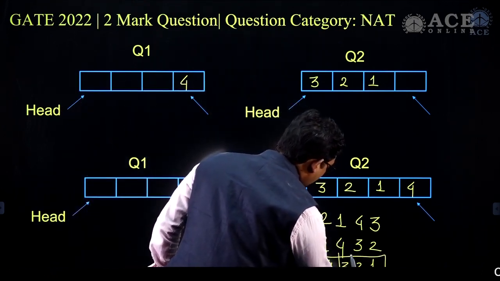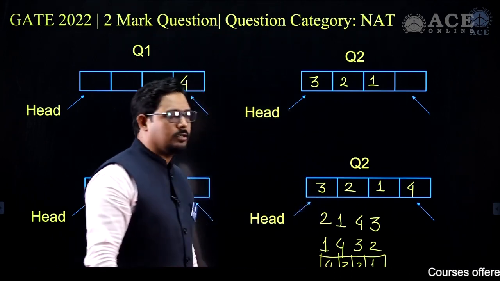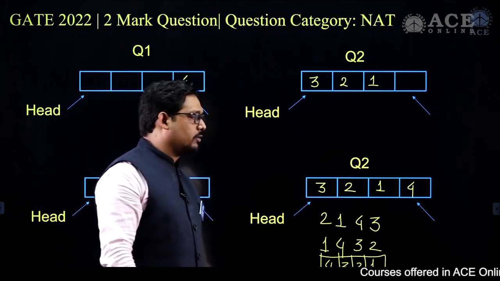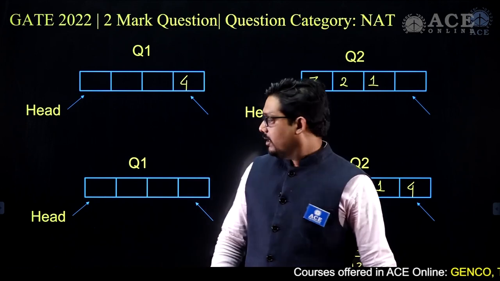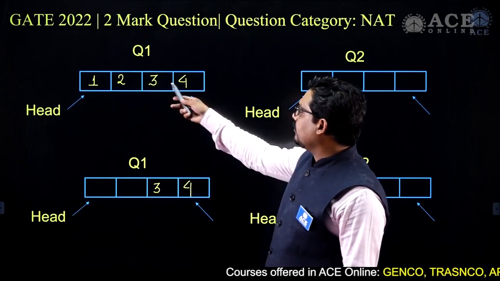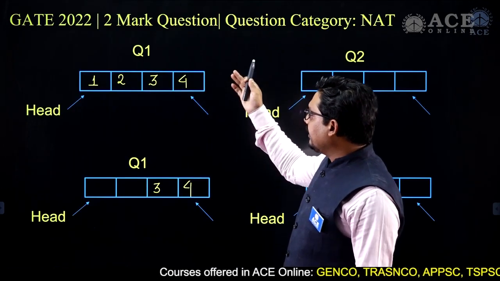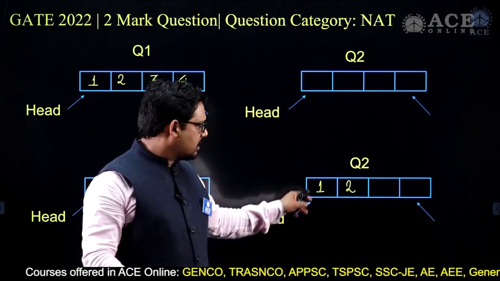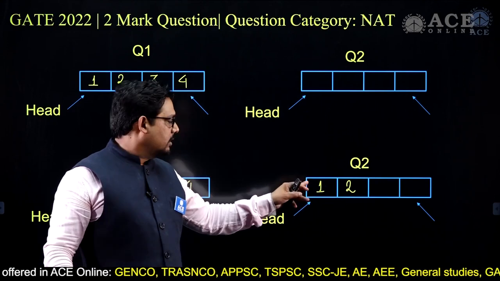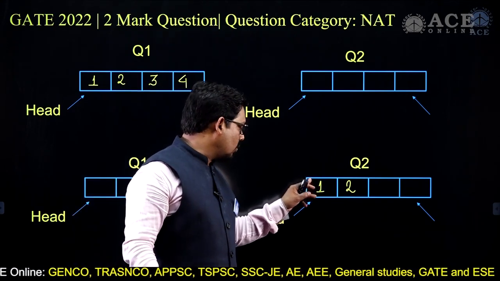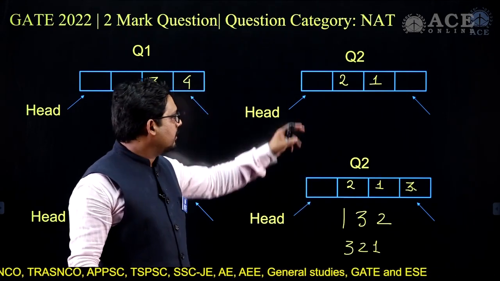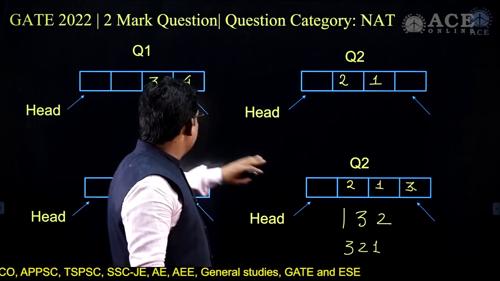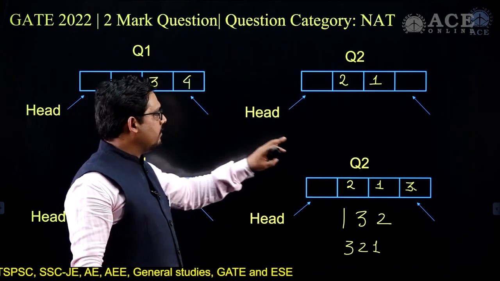Now the question is, how many DQ operations and NQ operations we have performed on Q1? Okay, so the answer here is, we started with 1 2 3 4, then we deleted 2 times DQ, 3 4 remains and 2 1. We reversed it in place, taking out 2 and then putting in 1, making it 2 1, and then again we have taken out 3 and again we put it over here,